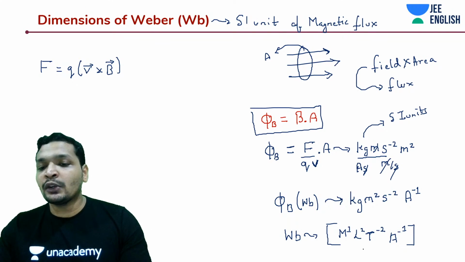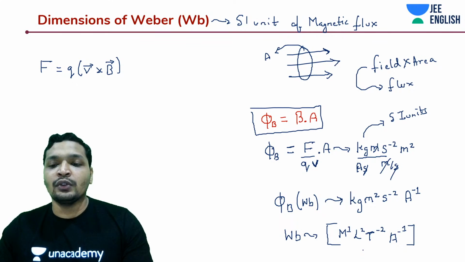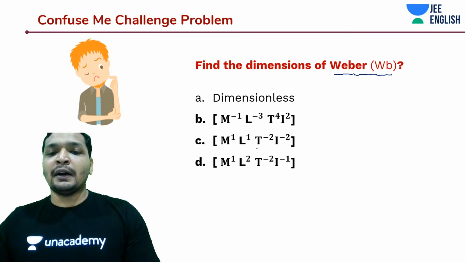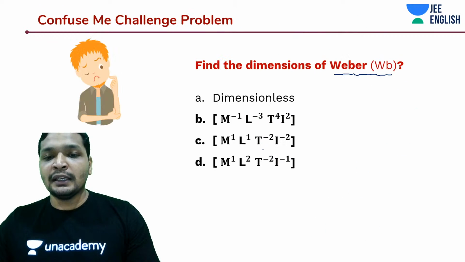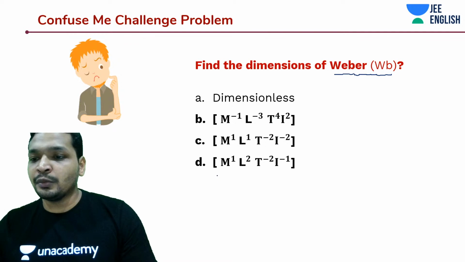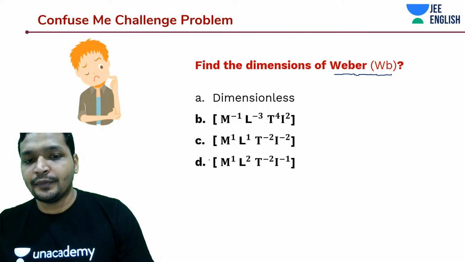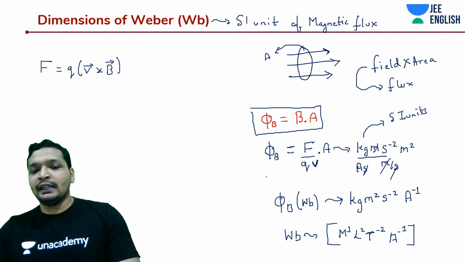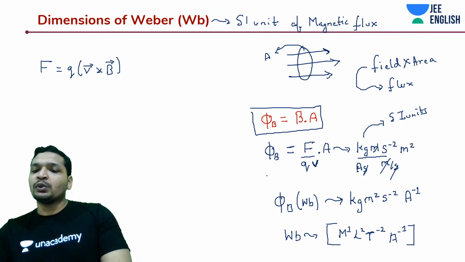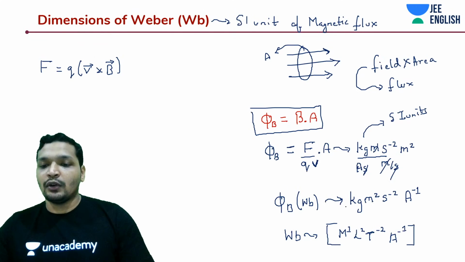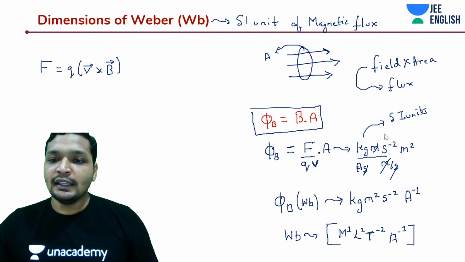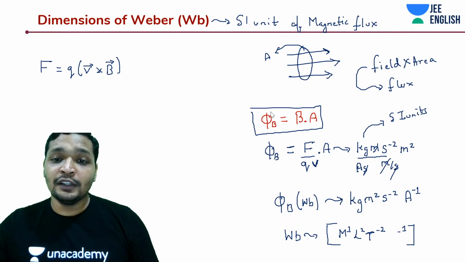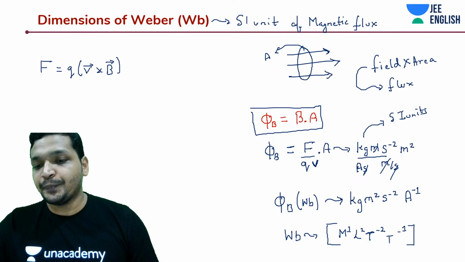So M to the power 1, L to the power 2, t to the power minus 2, A to the power minus 1. So which is that one? M to the power 1, L to the power 2, t to the power minus 2, I to the power minus 1. So it should be D, guys. Alright, that's what we derived, right? M to the power 1, L to the power 2, t to the power minus 2, and I to the power minus 1. Oh, this should be I. Don't forget to do this. This is a mistake that happens often, so you should change it to I. Okay.